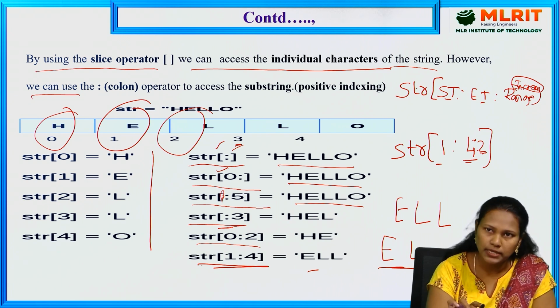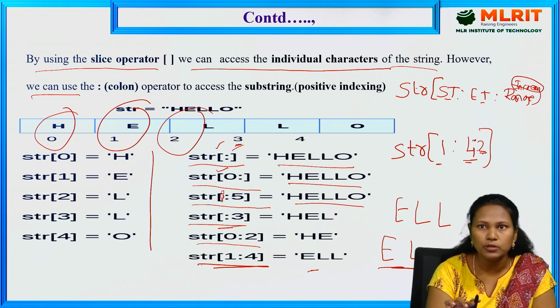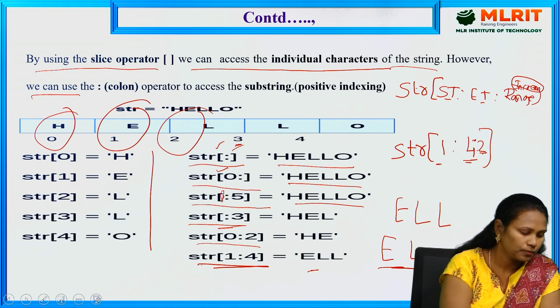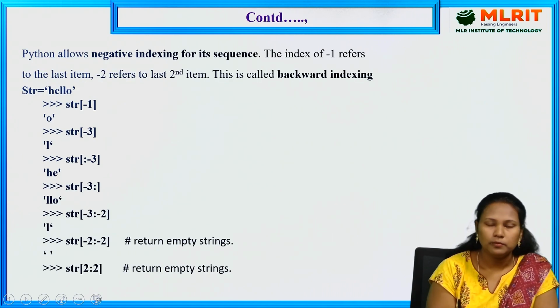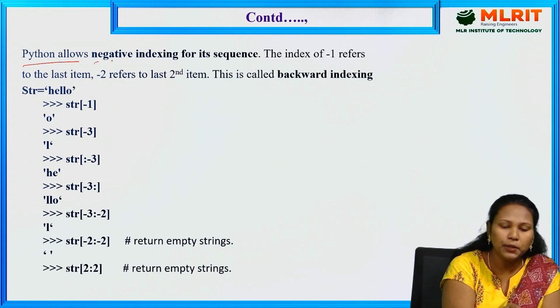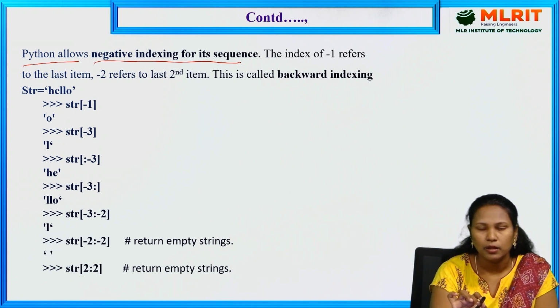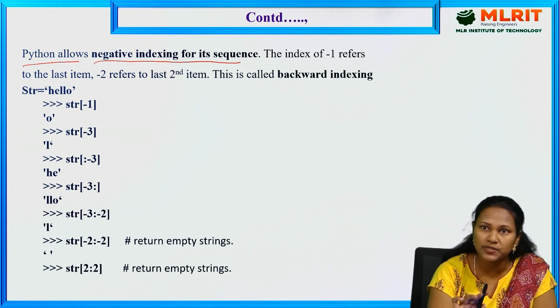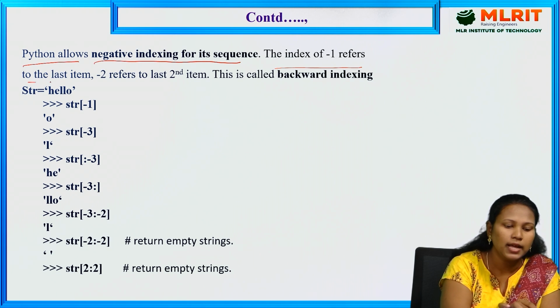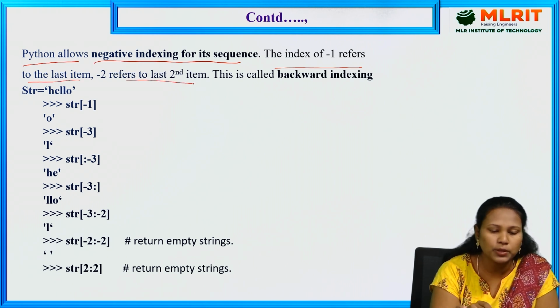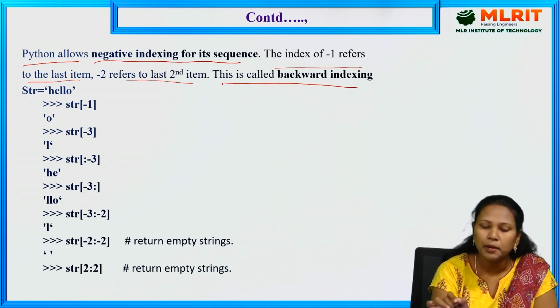In strings, if you want to access the string characters, it supports positive indexing as well as negative indexing. Python allows negative indexing for its sequences. We defined positive indexing in the last slide, where the indexing starts from 0, 1, 2, 3 like that. The index of -1 refers to the last item, and -2 refers to the last second item. This is called backward indexing or negative indexing.